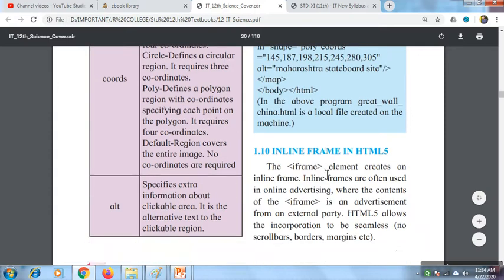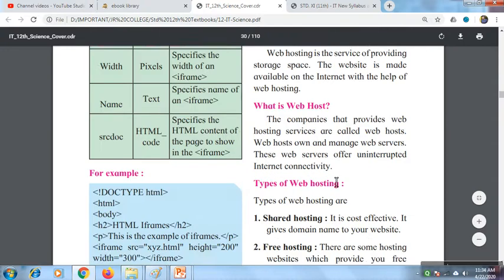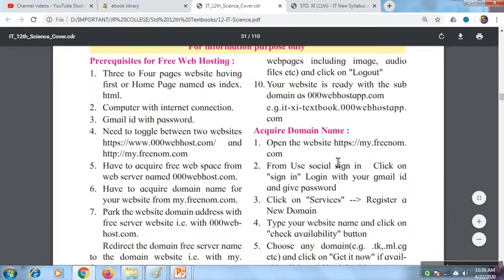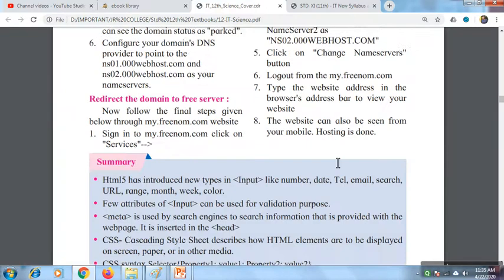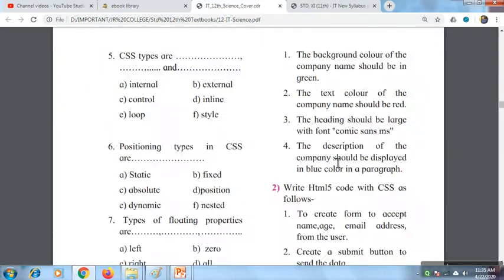Then frames, inline frames, how to insert inline frames. Then we'll have some theory part on web hosting. What is web hosting? Types of web hosting. And then finally comes the exercise. Okay, so this is all about your chapter number 1.